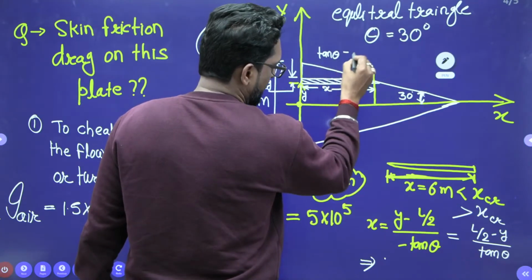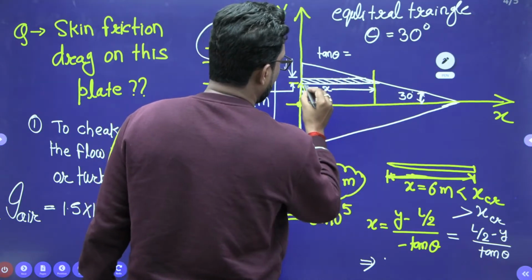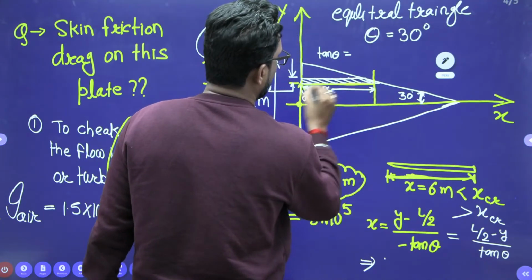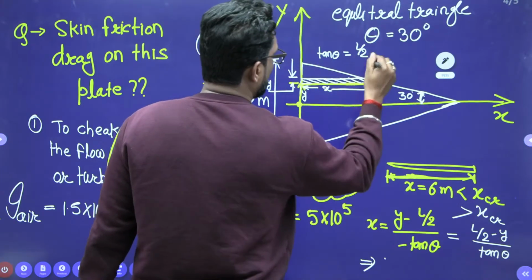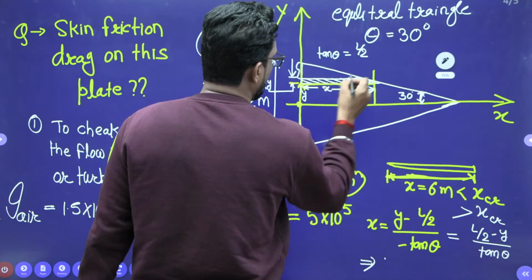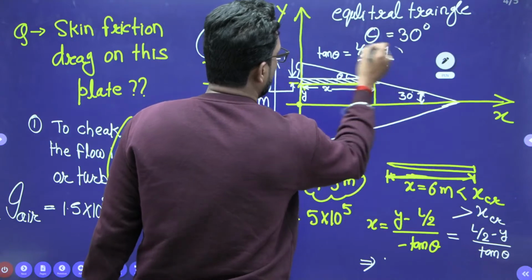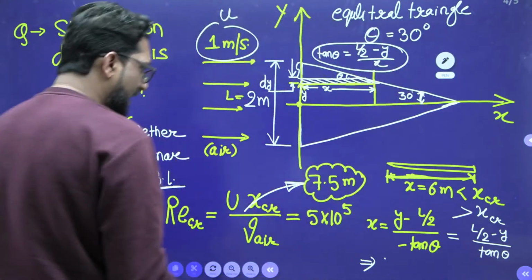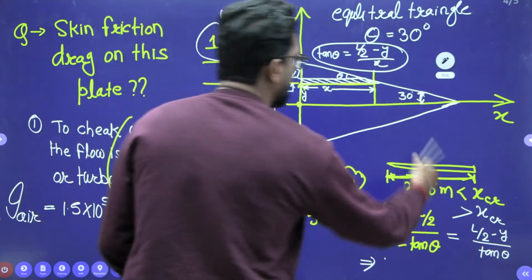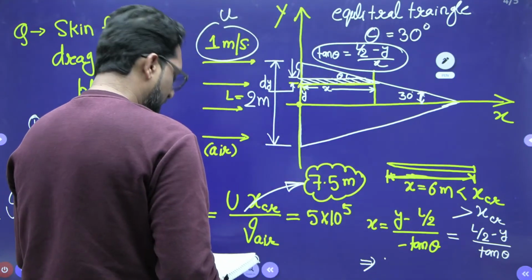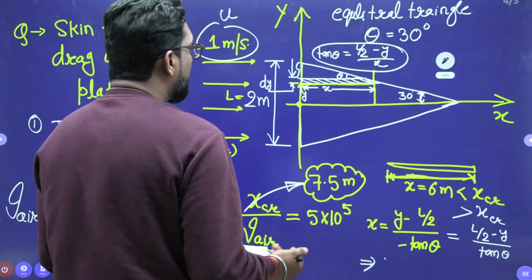Tan theta is equal to what? If you write this as theta, and x, then tan theta is equal to L by 2 minus y divided by x. So this is your x. Now put all these values. Theta is given as 30 degree. Y, it is given or not? This is y.